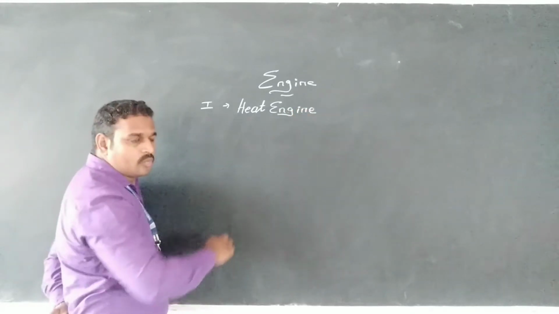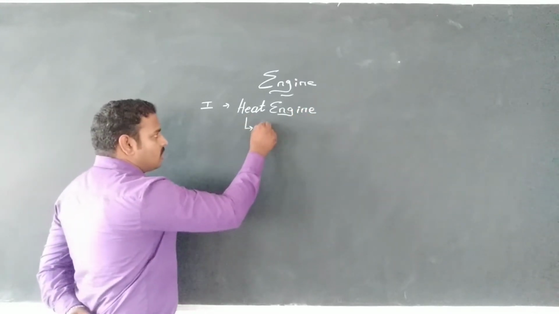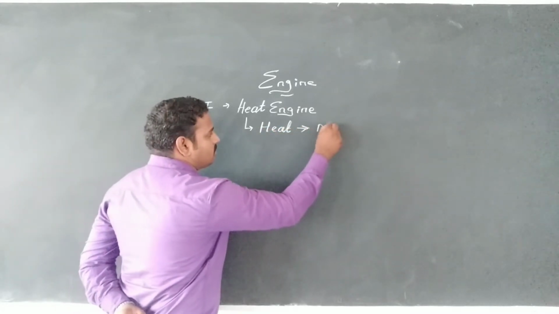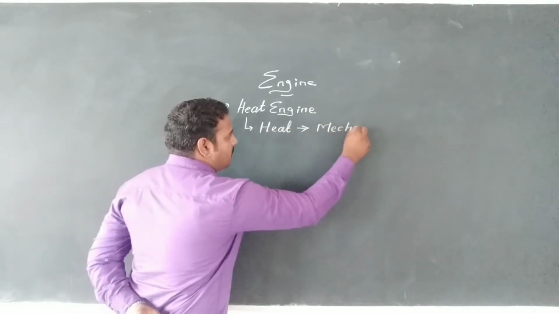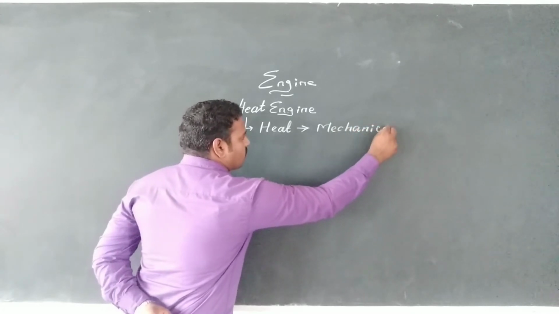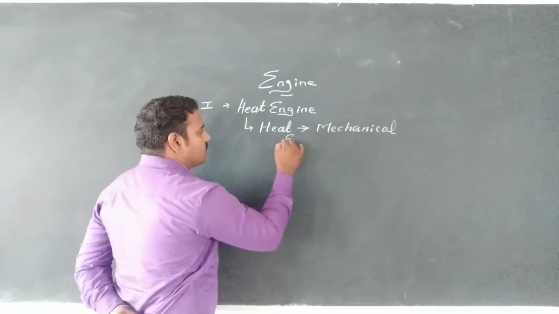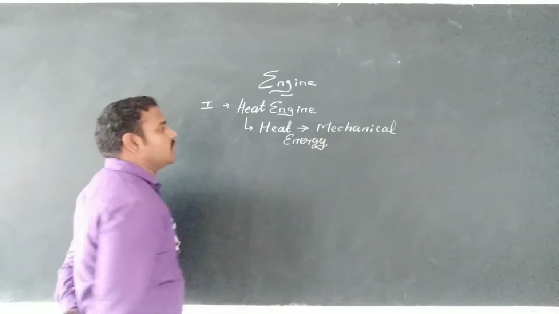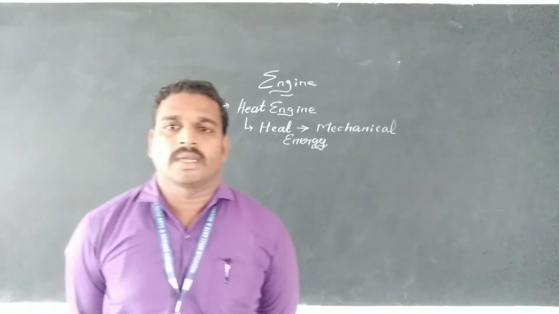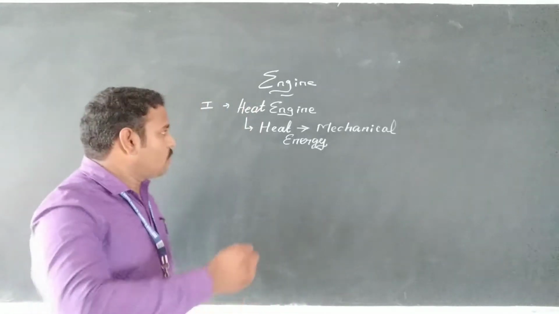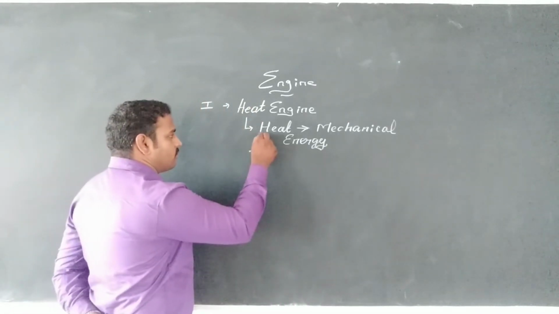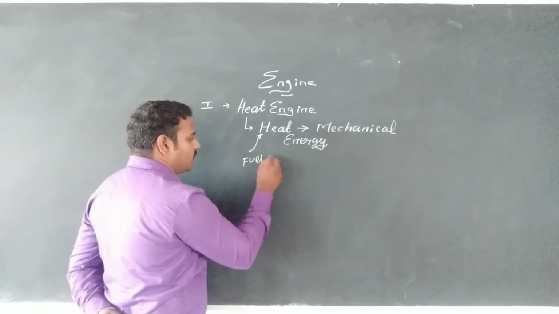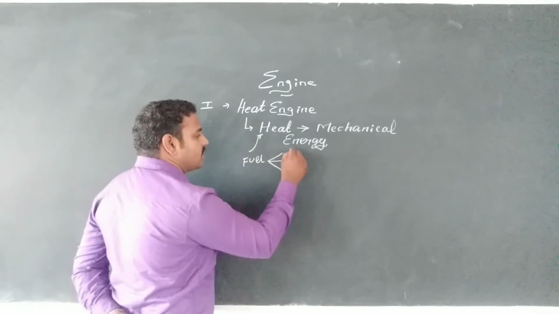Heat engine: heat converted into mechanical energy. The heat will be produced, as I told before, from fuels, which are classified.